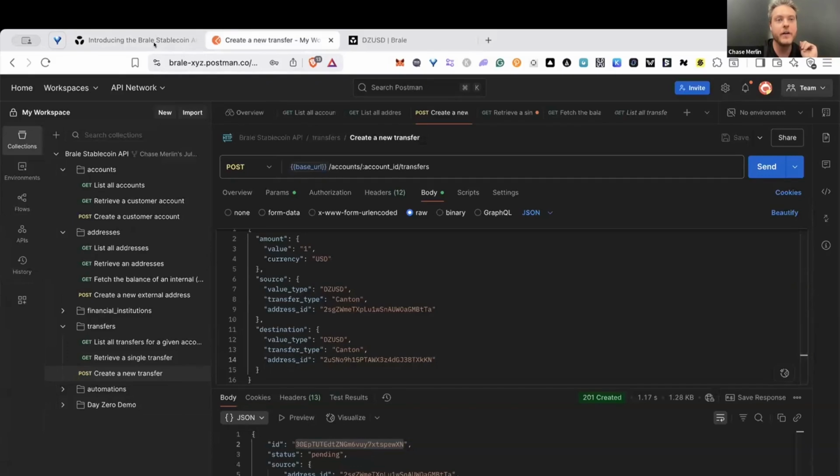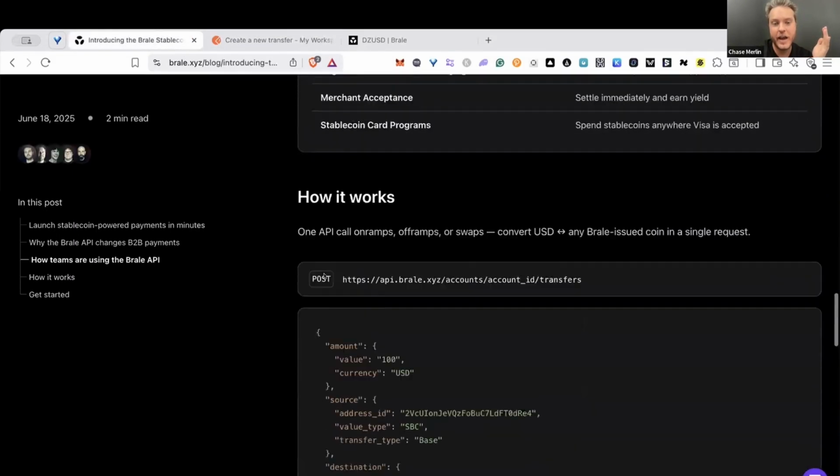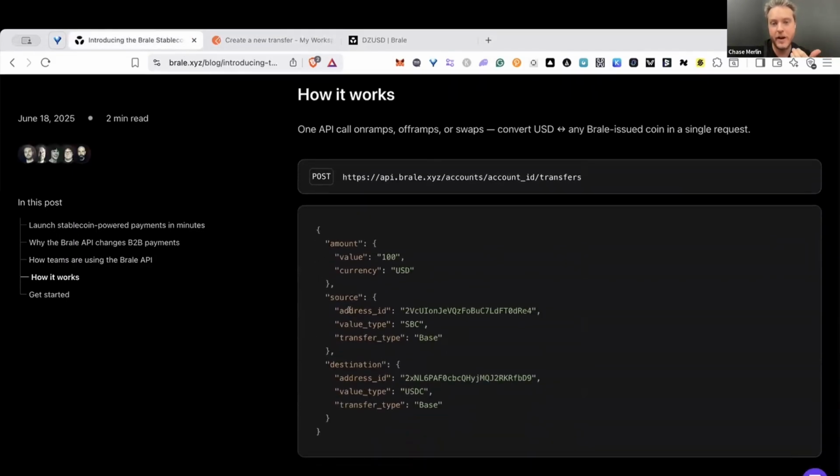In terms of where we are going next, we're continuing to add more payment methods. So support for ACH debits, third-party payments, and more chains. So we'll be on probably 20 plus chains by the end of the quarter, continuing to go on unique chains with high TPS and other features.